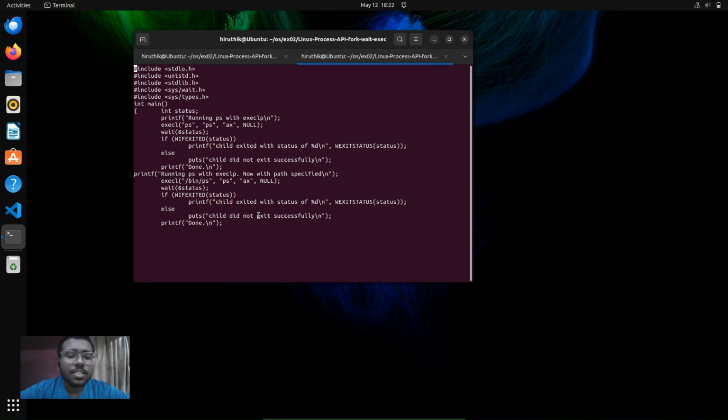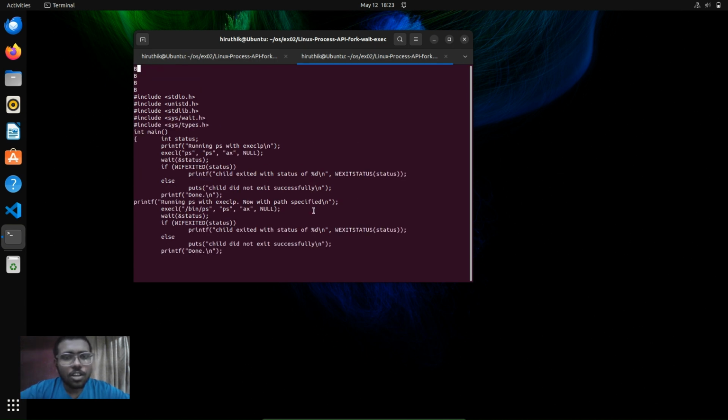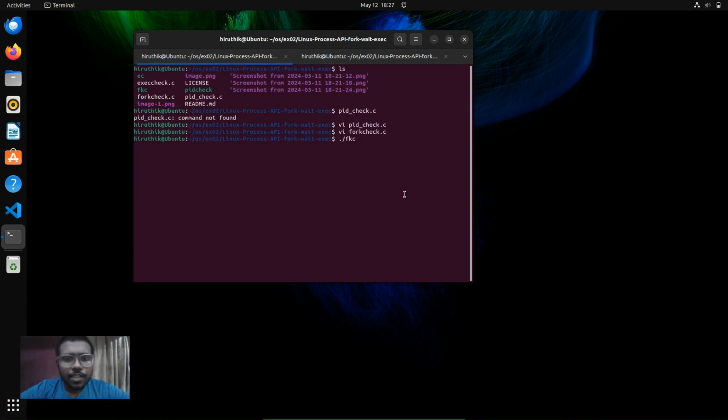The execl command executes the ps command using its full path. This ensures that the command is executed even if it is not in the current directory or included in the system's path environment variable. And then wait with status waits for the child process to terminate and stores its exit status into the variable status, and then checks if the child process exited normally and prints its exit status accordingly. Then it prints a done message, then exits the program with a status code of 0 indicating successful execution. That's all about the code, my dear friends.